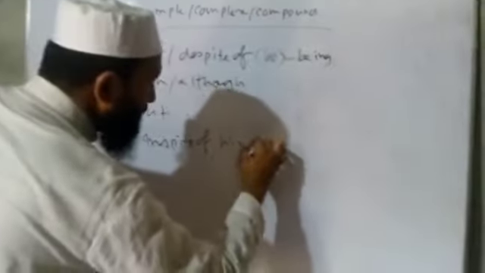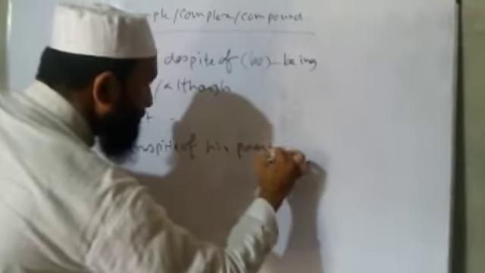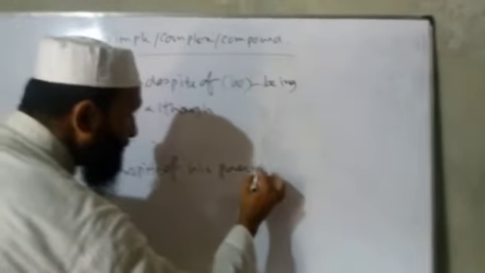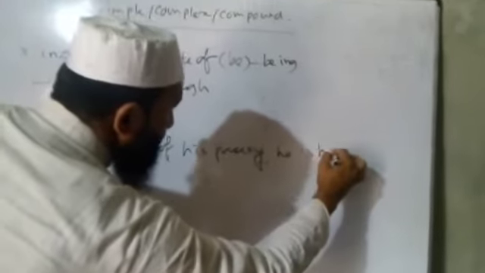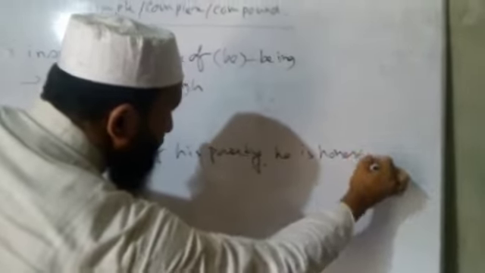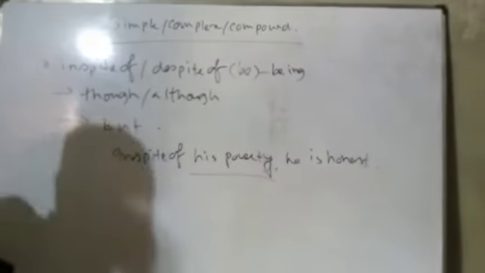In spite of his poverty, he is honest. So here his poverty is a possessive phrase.